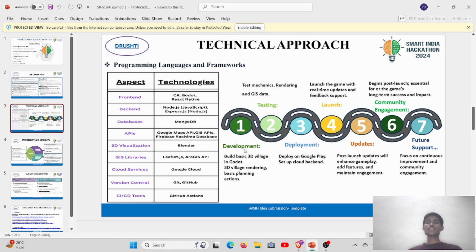So basically we will build a 3D village model in the Godot game engine, with its rendering and basic planning actions. Once the game is created, we will deploy it on Google Play and set up the cloud backend. After the game is launched, we will post updates about the game periodically, enhancing the game, adding new features, and maintaining its interest. And we will focus on continuous improvement and community engagement.